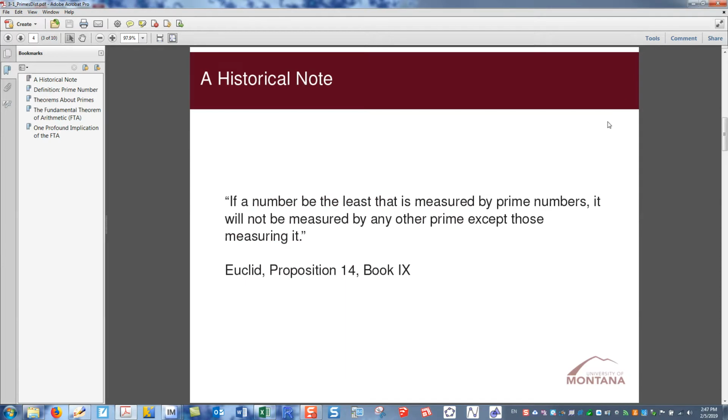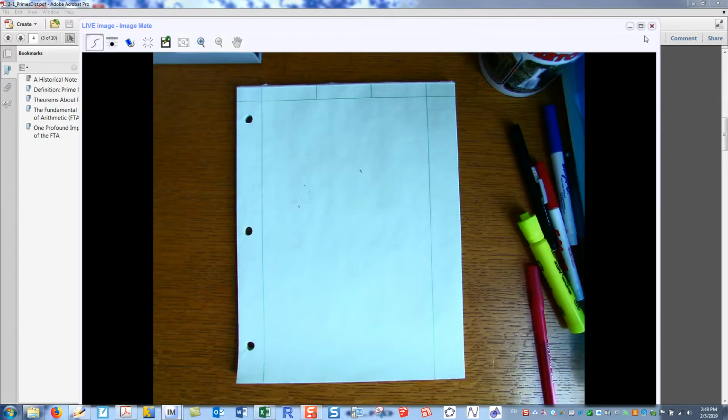Okay, so historically, prime numbers are first mentioned by Euclid. They're in Proposition 14 of Book 9 of the Elements, which means that they're fairly late in the text, one of the non-geometric portions of the book. And here's what Euclid says in that proposition: if a number be the least that is measured by prime numbers, it will not be measured by any other prime except those measuring it. Which at first sounds like a pretty strange result, but let me see if I can explain it to you a little bit more. So I'll turn over to my desk and talk a little bit about this.